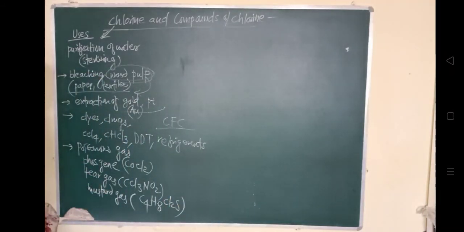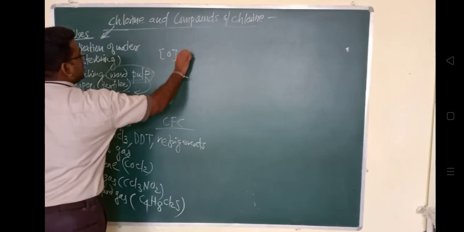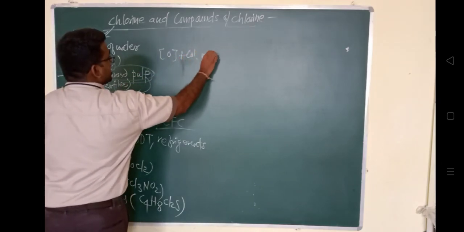Give the reason for the bleaching action of chlorine. Chlorine, when it reacts with water, produces nascent oxygen. And that nascent oxygen combines with the colored matter and reacts with it, making it colorless. That is the action of chlorine when it is reacting as a bleaching agent. तो ये उसका रीजन है.